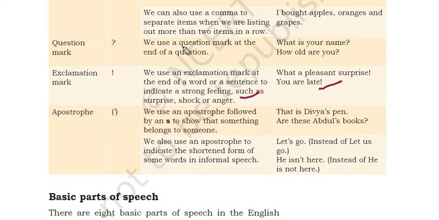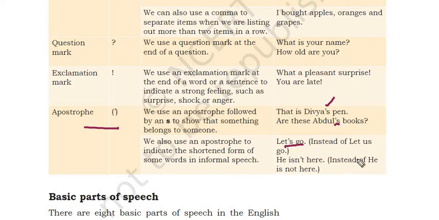Now apostrophe. We use an apostrophe followed by an S to show that something belongs to someone. We also use an apostrophe to indicate the shortened form of some words in informal speech. Okay, let's see an example. That is Divya's pen. Here you have used an apostrophe, Divya's, right? Apostrophe S. Also, Abdul's book. Here also you have used an apostrophe.